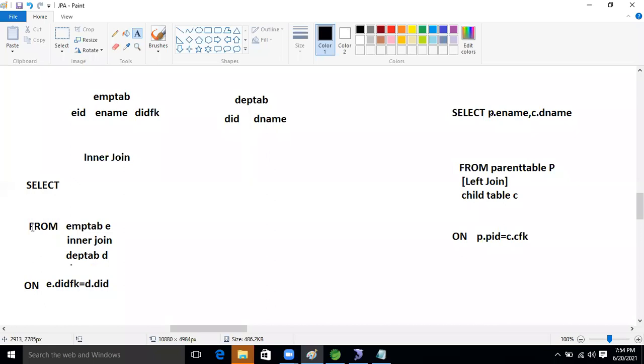Ravi, I think on the right side, the example has an error in the ON statement. It is select P name, comma C name, and the ON statement is an error. It should not be PID but PCFK. In syntax, first you have to write P dot PID equal to C dot CFK.